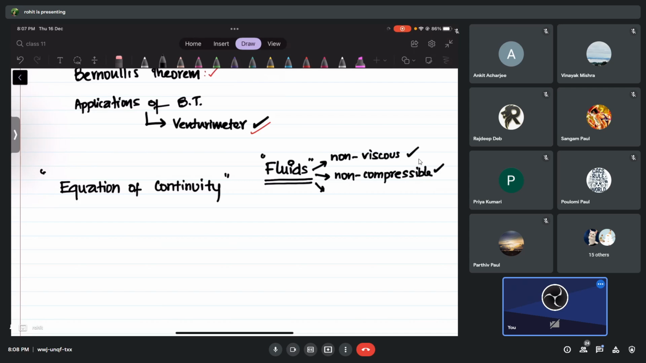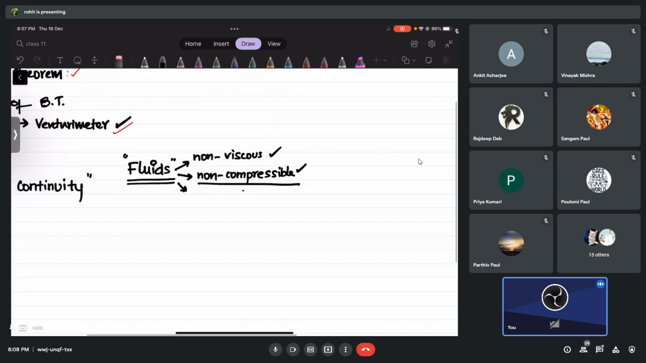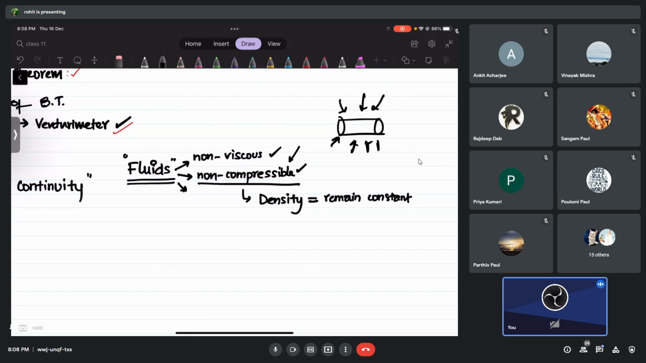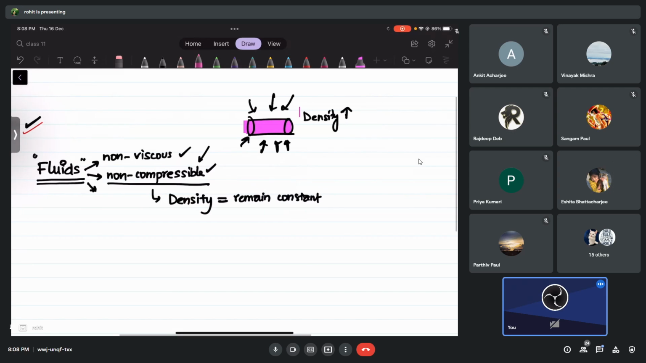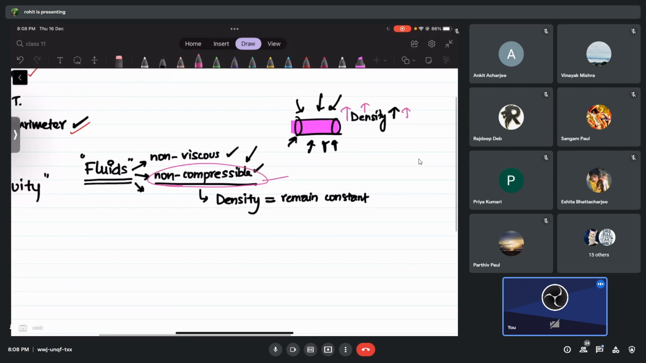So non-compressible fluid also means that the density, right? I think you can understand. What do you think will happen, guys? If it is a non-compressible fluid, the density is going to change or remain constant? Remain constant, no? Imagine there is a fluid, okay, and you can compress it. If you compress anything, what will happen to the density? Remains the same or increases? If you compress anything, increases. Density will increase, no? It will become very dense if you compress. Okay, so because I'm talking about non-compressible fluids, the density will remain constant.